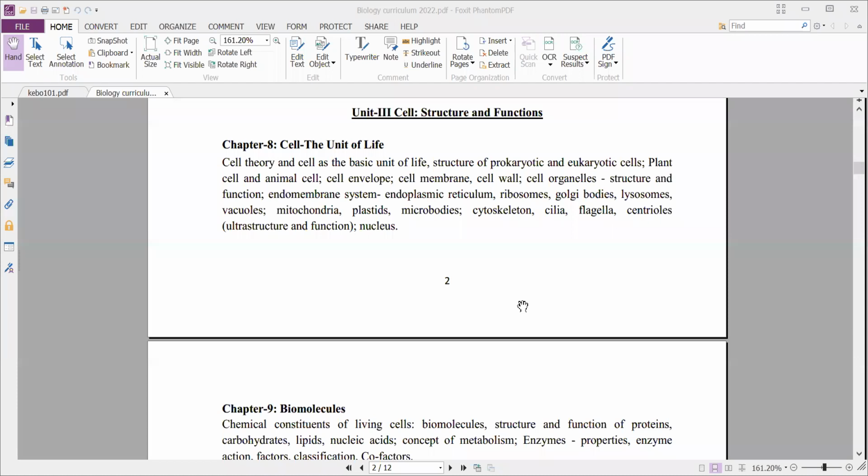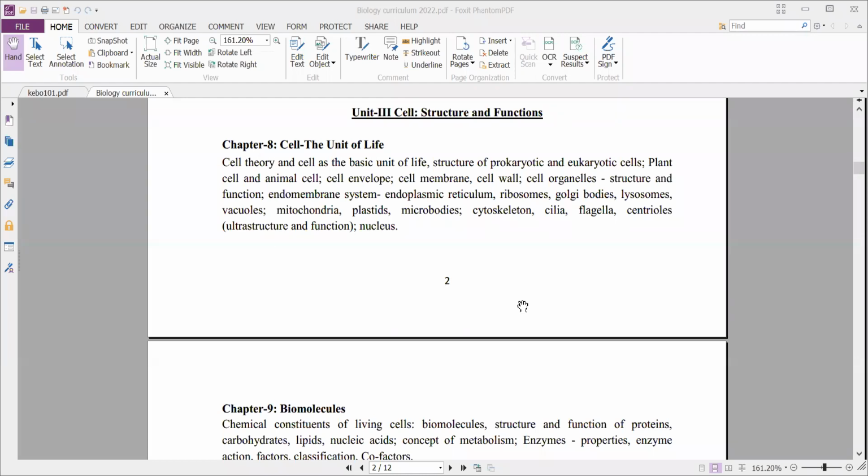Plant cell and animal cell, and the difference between plant cell and animal cell. Cell envelope, that is cell membrane and cell wall. And next, the structure and function of different cell organelles, like the endomembrane system, which includes endoplasmic reticulum, ribosomes, Golgi bodies, lysosomes, vacuoles. And next, mitochondria, plastids, microbodies. And we'll study the cytoskeleton, structure of cilia, flagella,